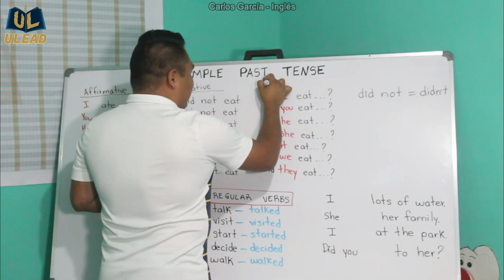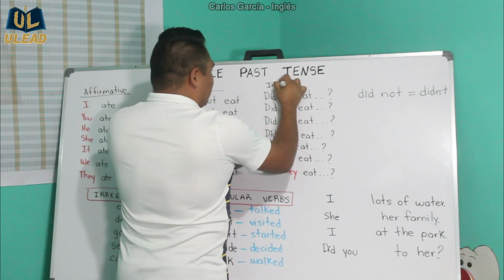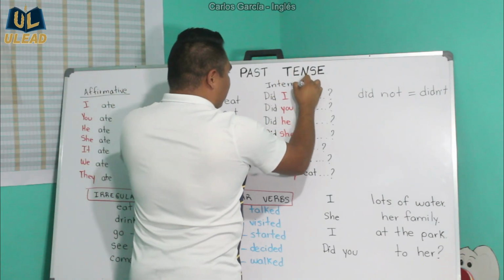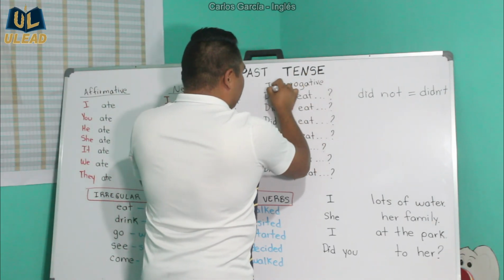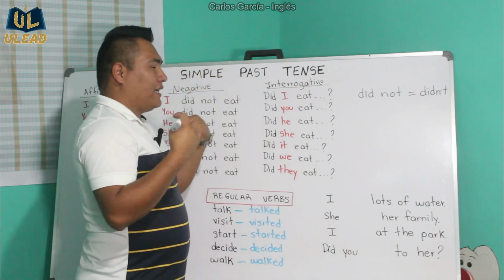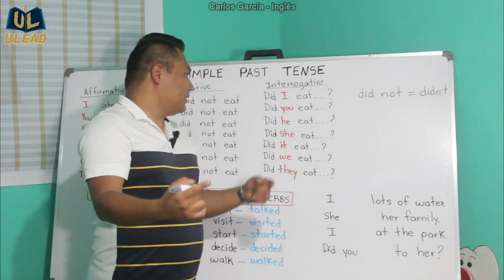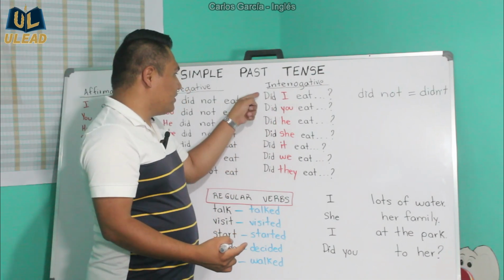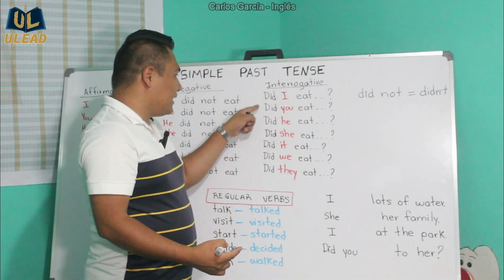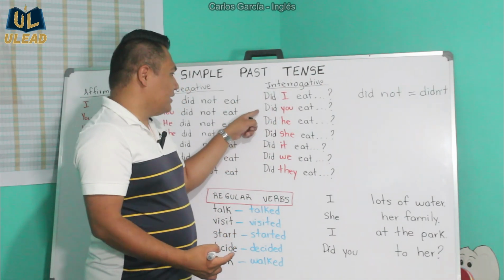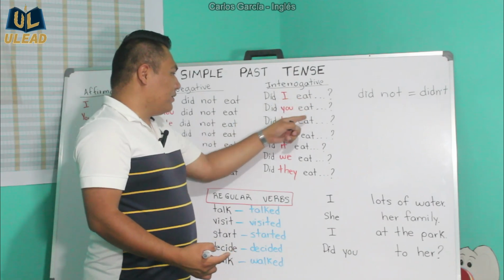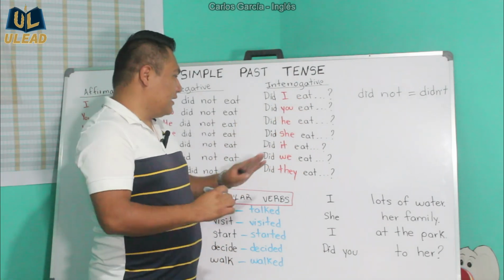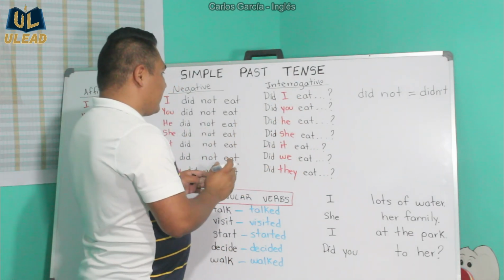Okay, negative, and now we have the interrogative mode or the question mode. Okay? Did I eat? Did you eat? Did he? Did she? All of them the same. We're just adding the word did at the beginning, the auxiliary verb did. Okay? And the verb is not changing. It remains the same.